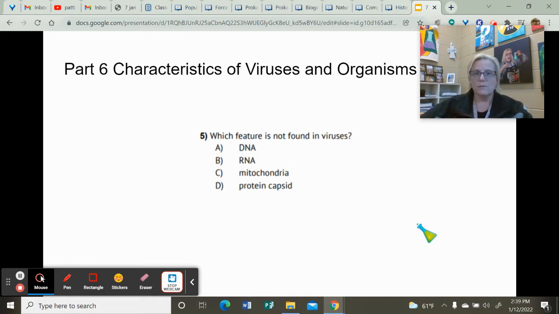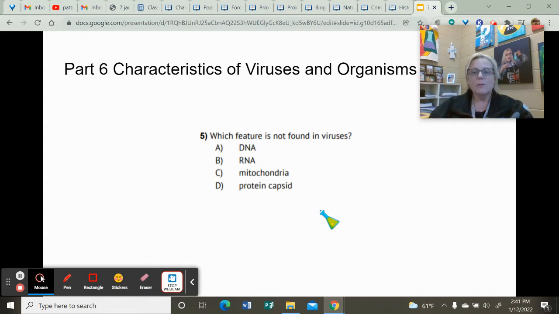Okay, characteristics of viruses and organisms. From the very beginning, we started talking about what viruses look like. Are they considered alive? What is the meaning of life? And so on and so forth. So you can imagine that I wanted to fall down and scream when only 41% of you got this correct. You should have pictures of different examples of this in your notebook because we've talked about it over and over.